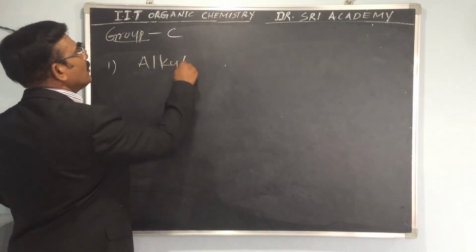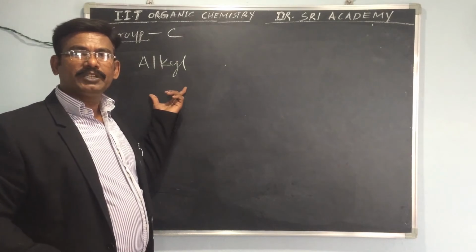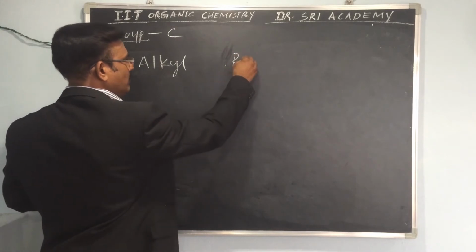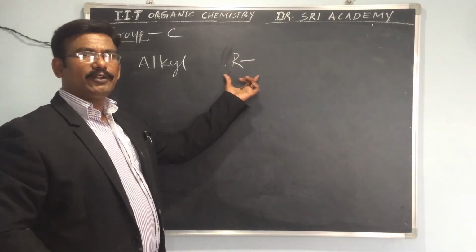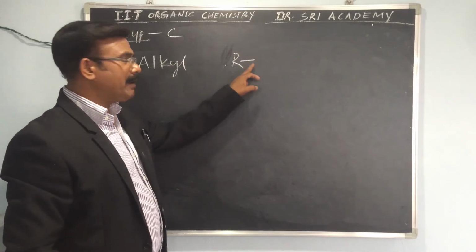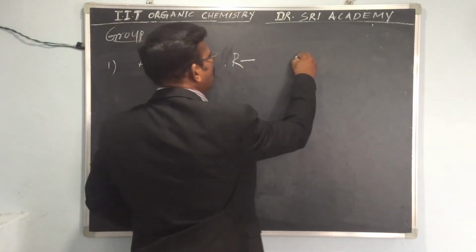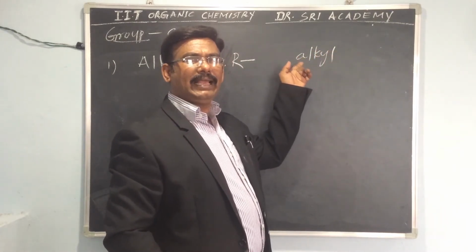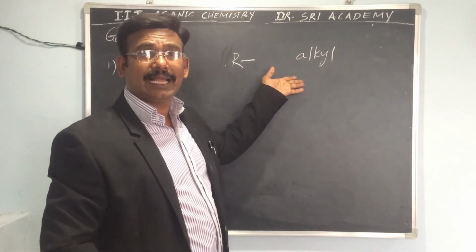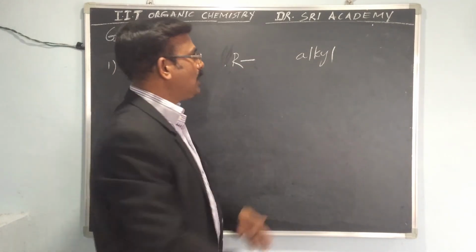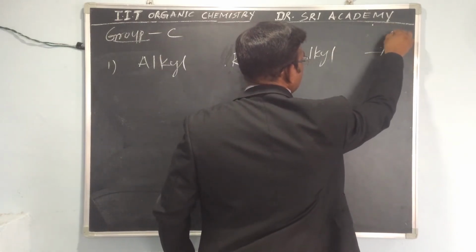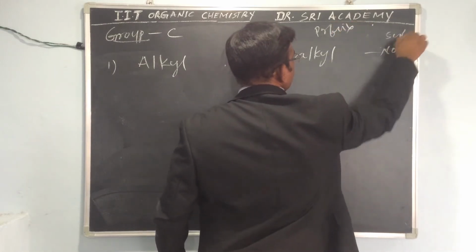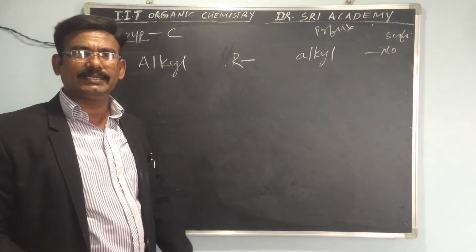Alkyl. Already I explained: for example, remove one hydrogen from an alkane, so the bond will come. This is called alkyl. So methyl, propyl, butyl, pentyl, hexyl, heptyl, many compounds will come. There is no suffix, all are prefixes.